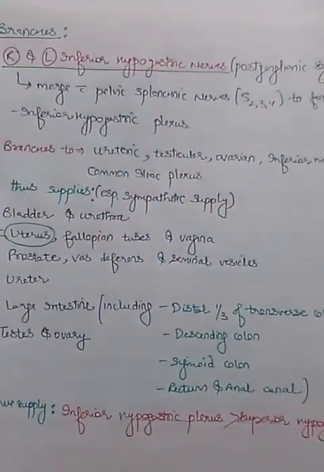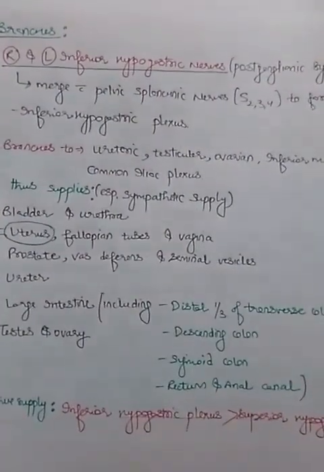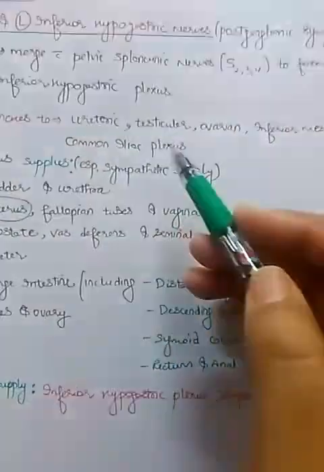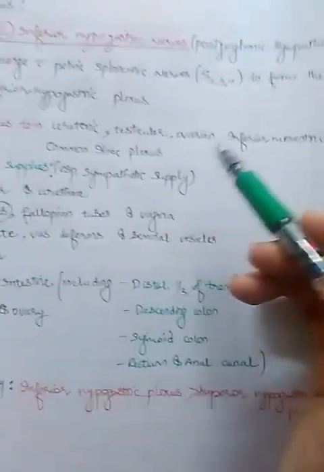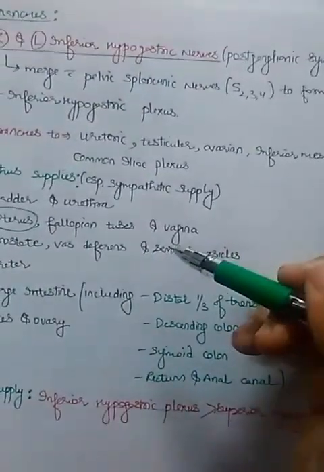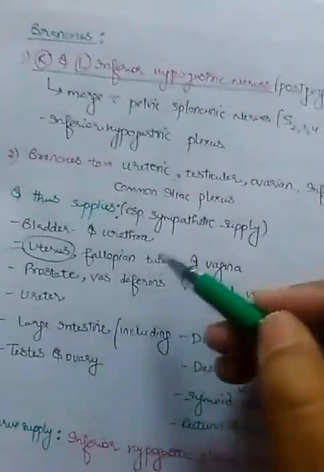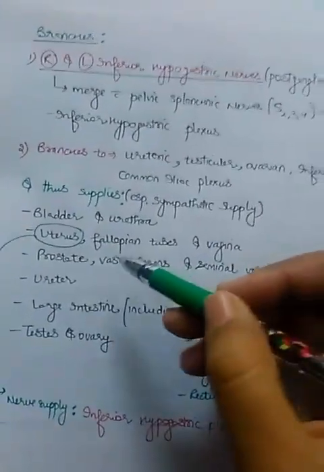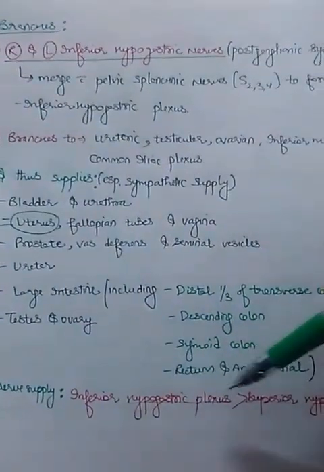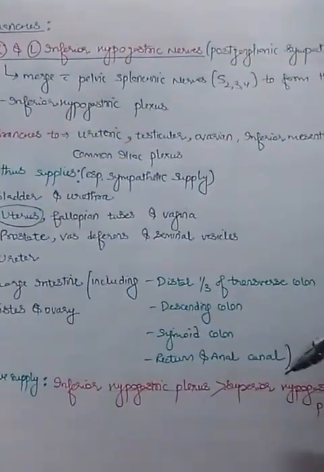which then join the inferior hypogastric plexus, and it also gives off branches to the ureteric, testicular, ovarian, inferior mesenteric and common iliac plexus. So it supplies the bladder, urethra, uterus, although the supply of the uterus is mainly from the inferior hypogastric plexus.